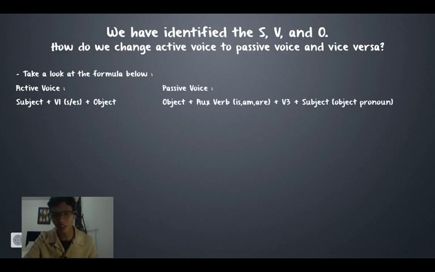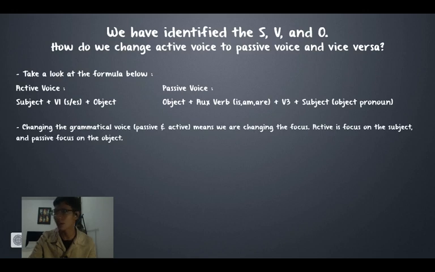And passive voice: object plus auxiliary verb such as is, am, are, plus verb 3, and the subject pronoun is turned into object pronoun, from I to me. Me is the object pronoun.